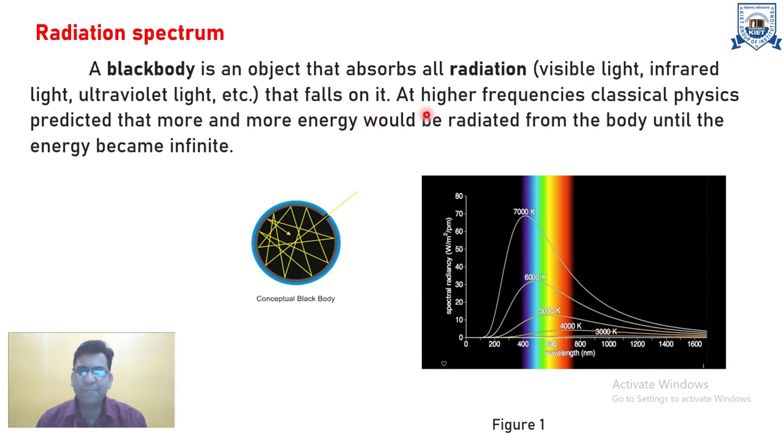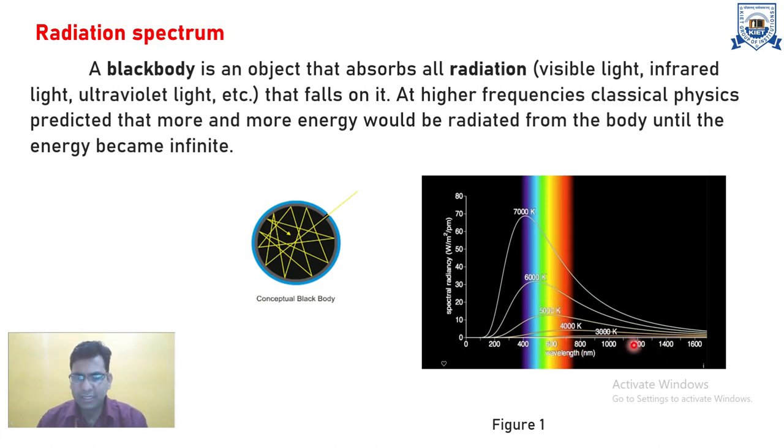But as per Kirchhoff, at higher frequency, classical physics predicts that more and more energy would be radiated from the body until the energy becomes infinite. This is like a black body, and in figure number 1, we are showing this representation. The y-axis is spectral radiation energy in watt per meter square, and this is the wavelength, and these are the temperatures.